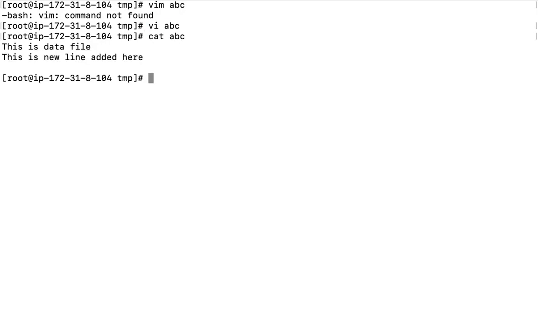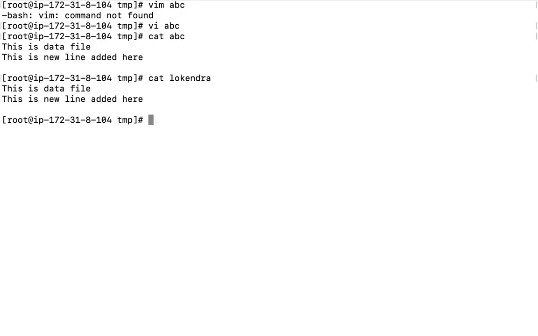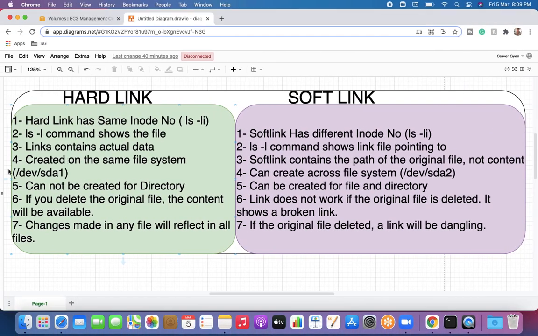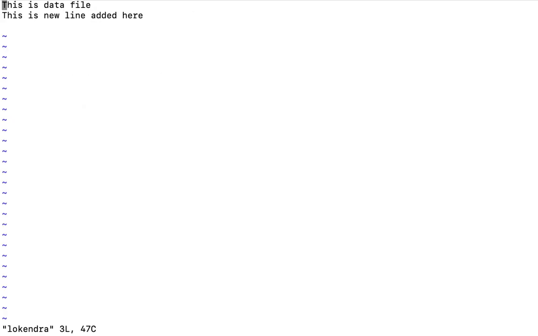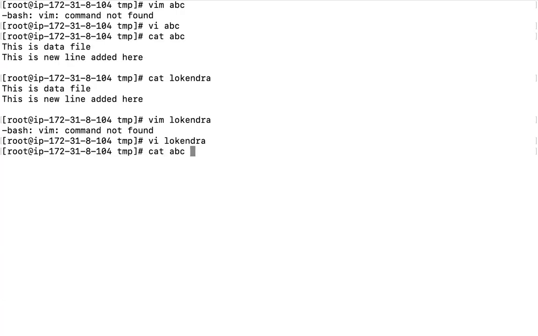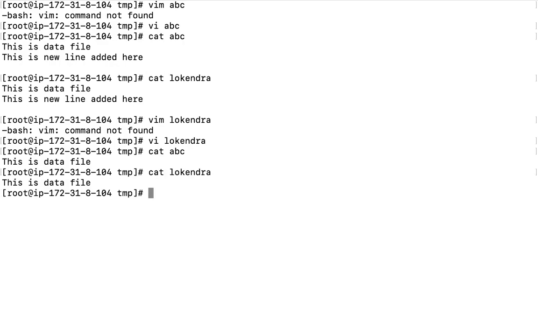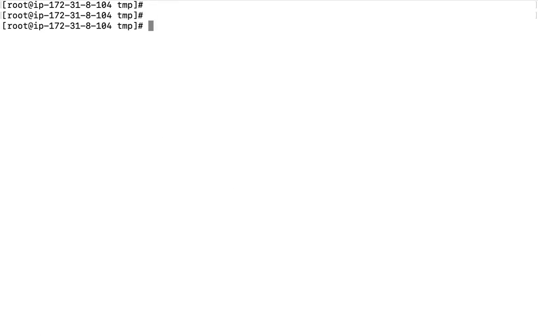So if I read abc file, or maybe if I read Lokendra file, both the files are going to have the same data. So even the seventh point is also valid here, that if we make changes to any file, obviously changes will be reflected in the other file. The file I edited here was abc. If I go to Lokendra, use the vi editor, and delete any line, then maybe abc or maybe Lokendra, both files are going to have the same data, because data is stored on the inode, and the inode is the same for both files. So that is something about hard link.